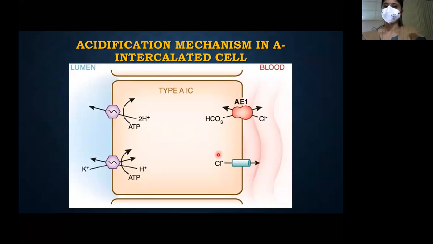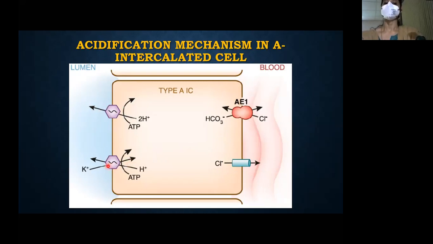So chloride is again recycled. If there is no chloride, this mechanism won't work. And the H plus that is being produced goes to the H plus vacuolar ATPase, which secretes H plus into the luminal side.